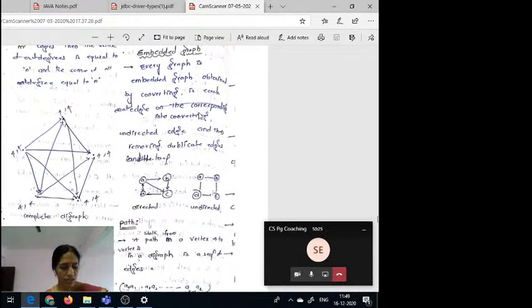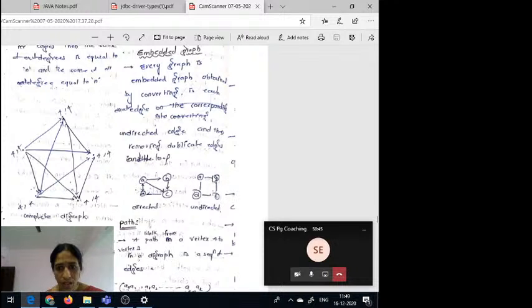Now the another concept, that is the embedded graph. Every digraph's embedded graph is obtained by converting each directed edge into undirected edge and then removing the duplicate edges. So this is some directed graph.